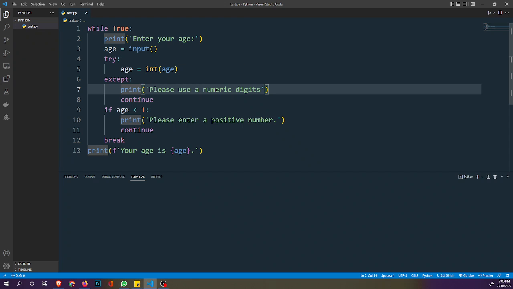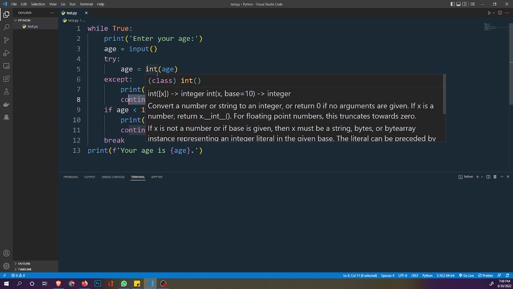But if it's not an integer, by using this try, we say except now, and this is like catching the error, and then we'll ask the user please to enter a numeric value. We want to skip and continue back to the input until the user enters a value that is accepted, which is an integer that we are trying here.